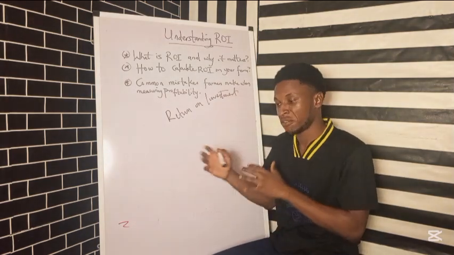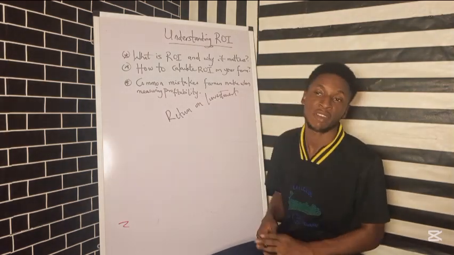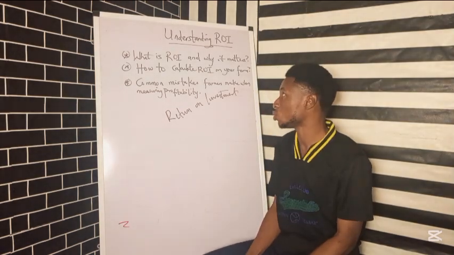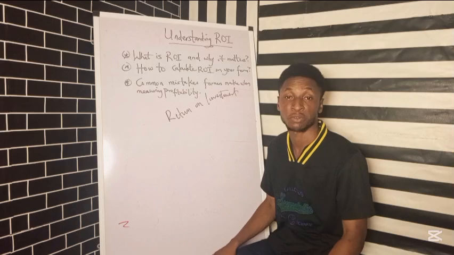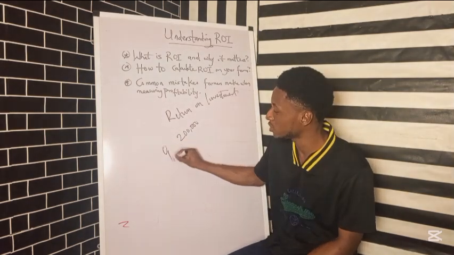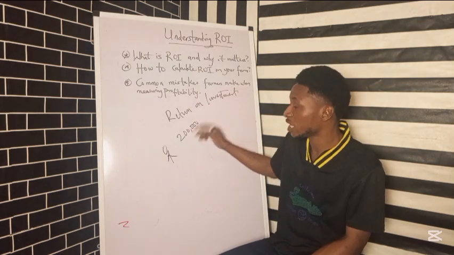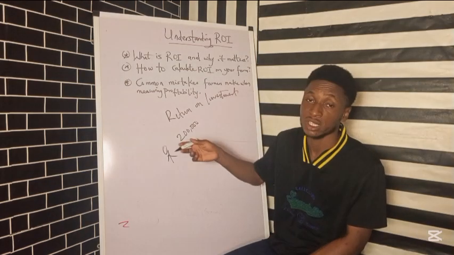For example, we see farmers dumping rice and maize cultivation because they don't have any profit from that business, so to say. So there should be a return on investment, which is very important for you to calculate. I want to talk about somebody called Shola. Shola has a pepper farm, and then he spent some money. Let's say he spent like 200,000 naira in terms of the planting, the cultivation, things like that.